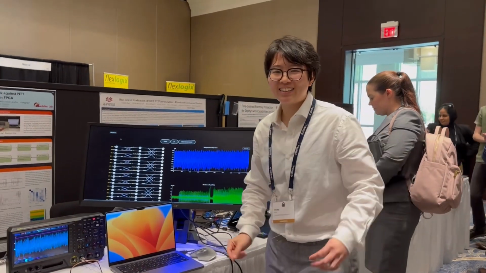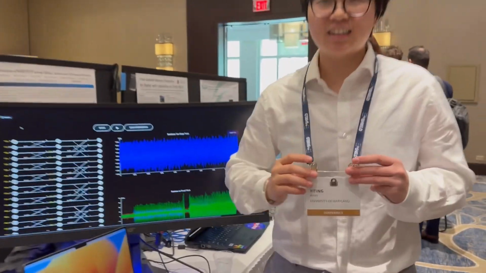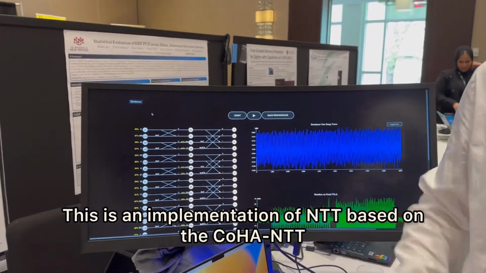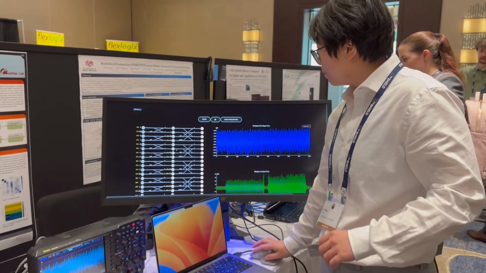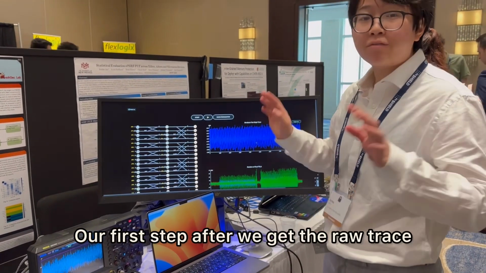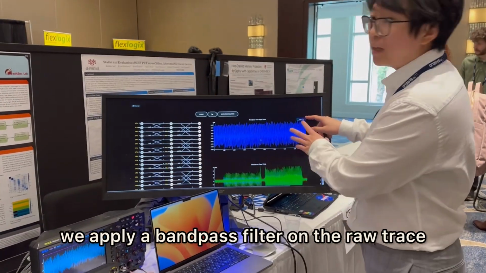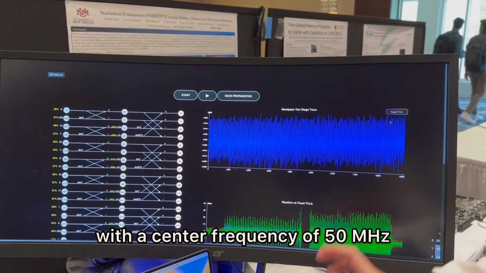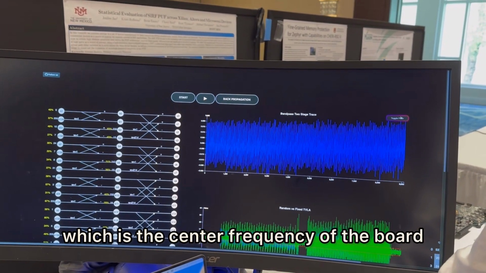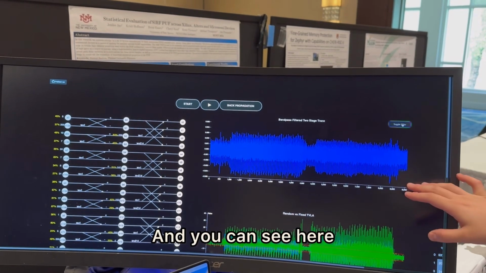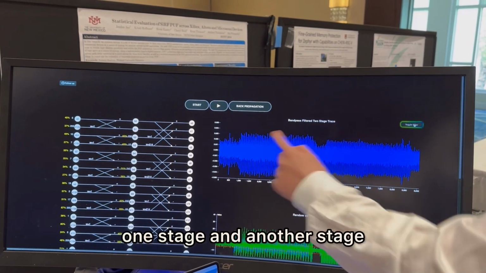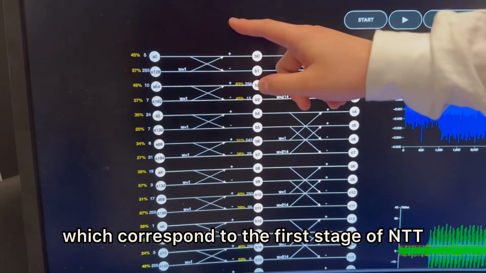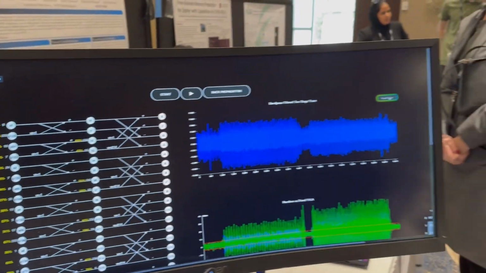Hi, my name is Nelly. This is an implementation of NTT based on the Kyber NTT. Our first step after we get the raw trace is to apply a bandpass filter on the raw trace with a center frequency of 50 megahertz, which is the center frequency of the board. You can see here there are two stages, which correspond to the first stage of NTT and the second stage of NTT.